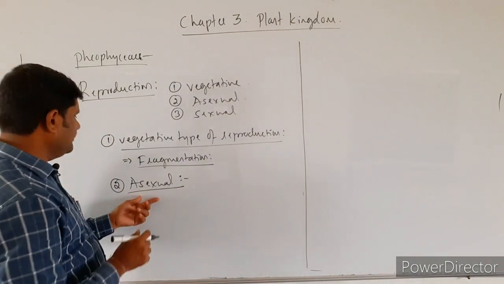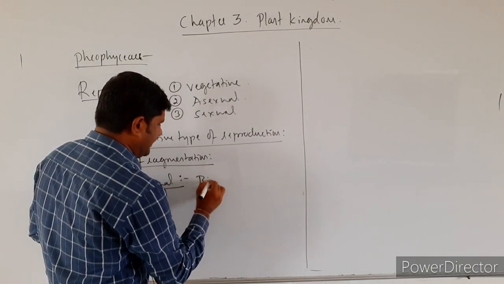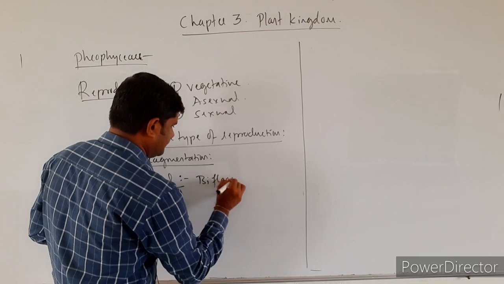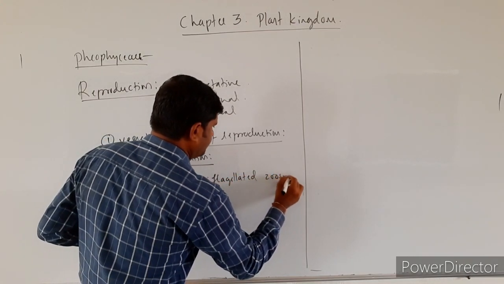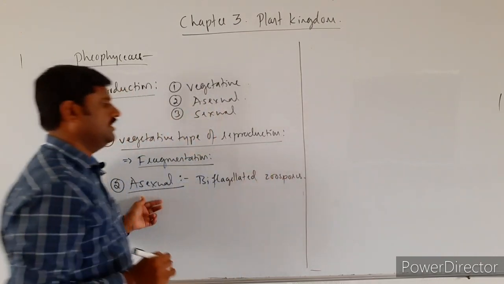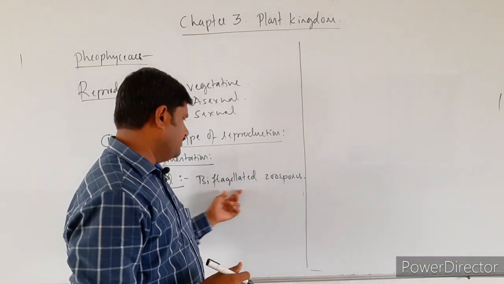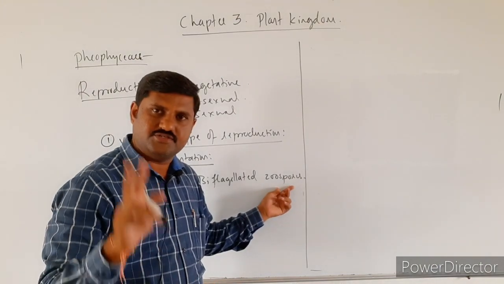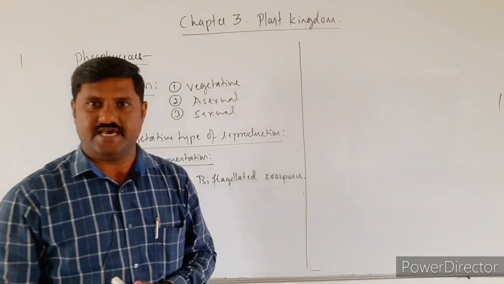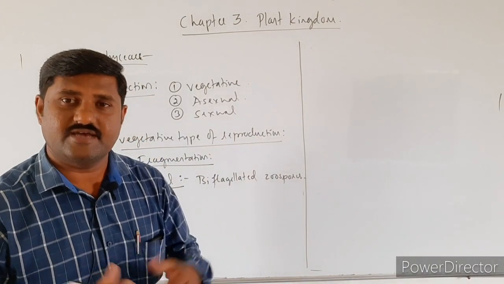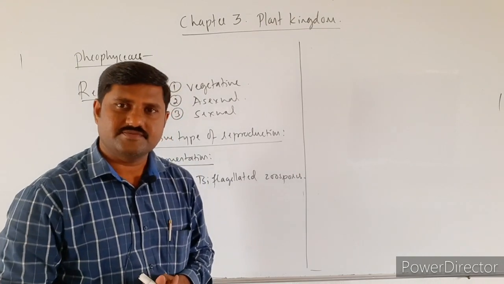So these algae, especially here, biflagellated zoospores are responsible for asexual type of reproduction. Biflagellated means two flagella are provided over here. Where actually they are present, how they are, we must know all these aspects, right?